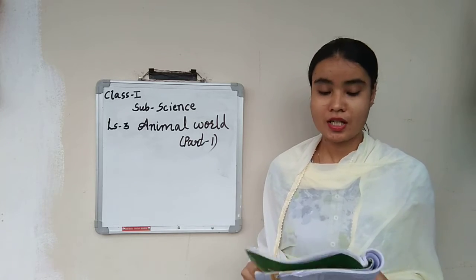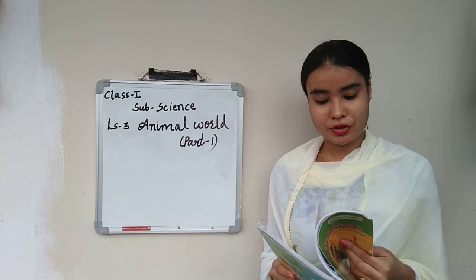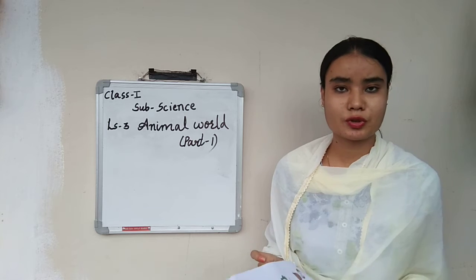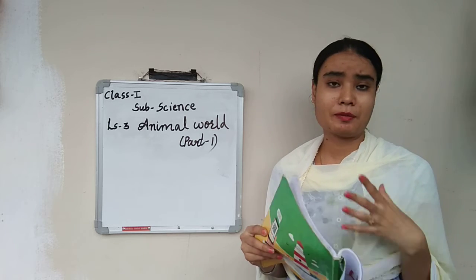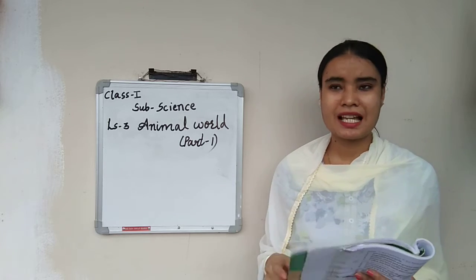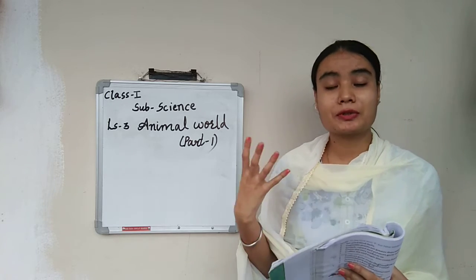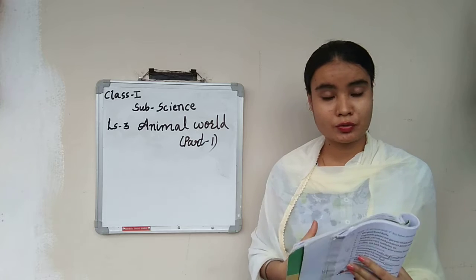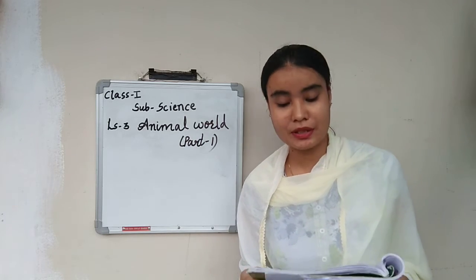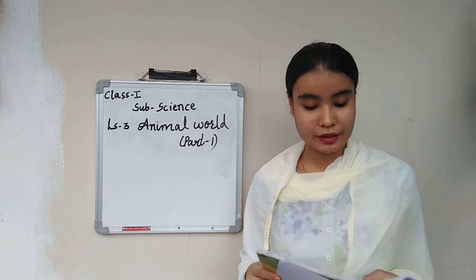Animal World. In the previous lesson, we were learning about plants, how plants are useful to us, how we get food from different types of plants. Today, we will learn about animals: how animals survive, what they eat, how they move, and what the different movements in animals are. Everything we are going to learn in this lesson number 3. Let us start with the reading.